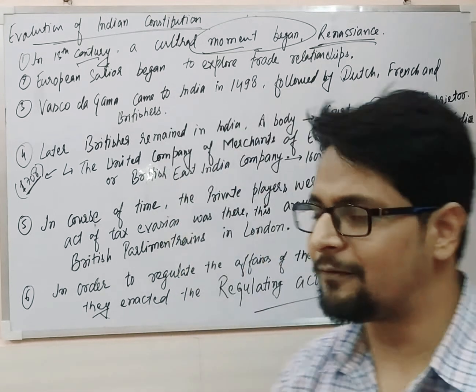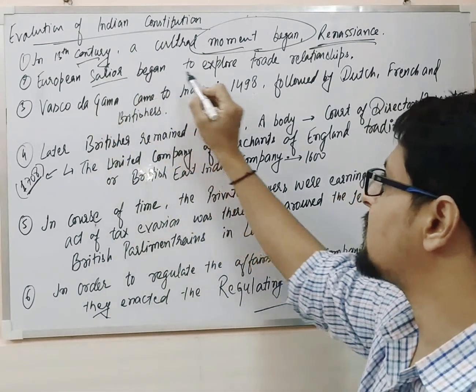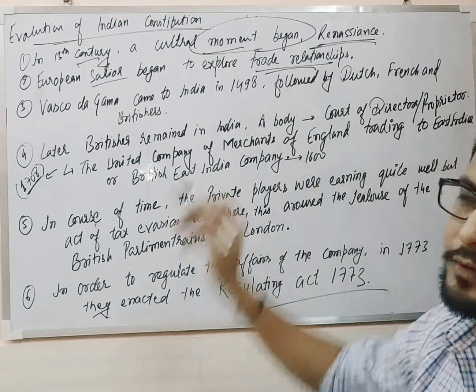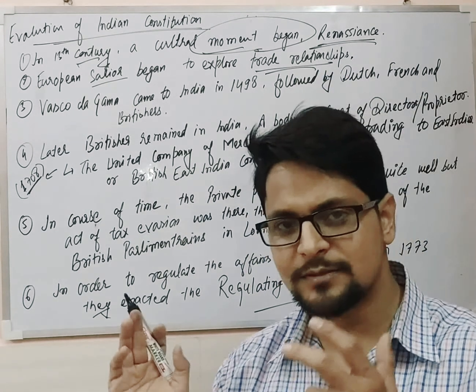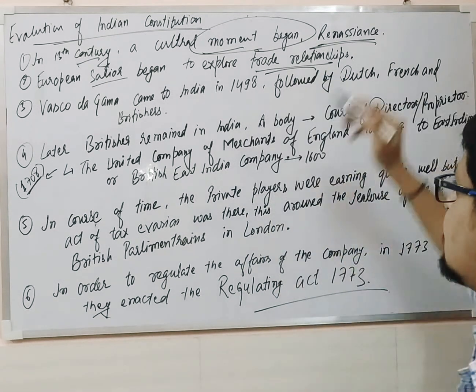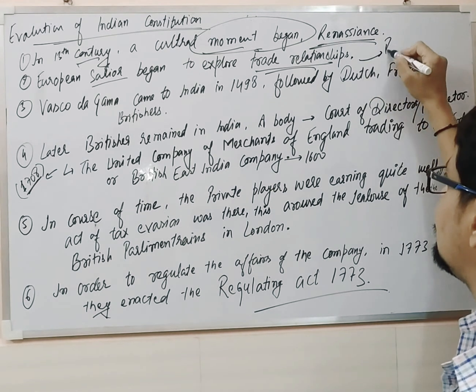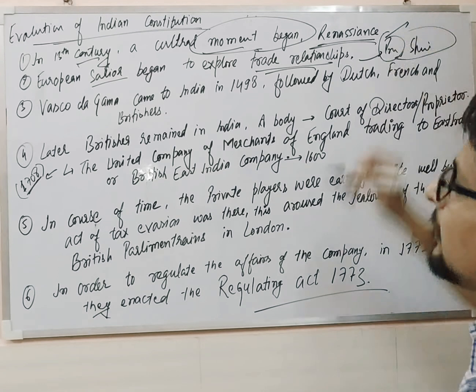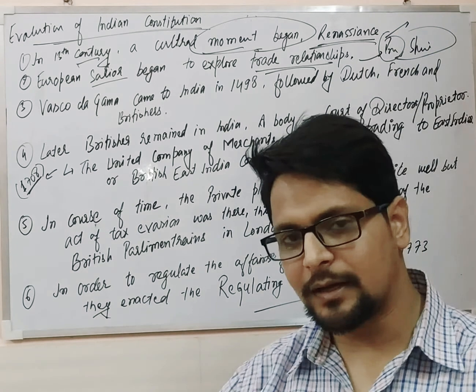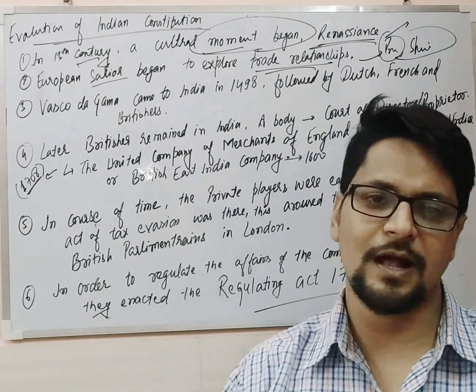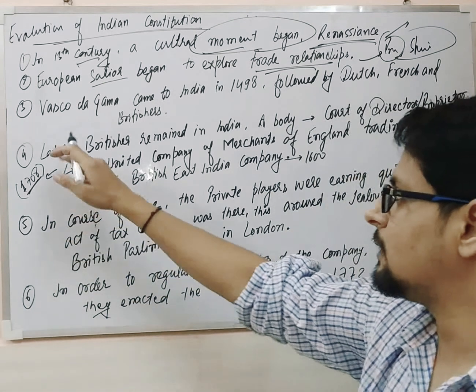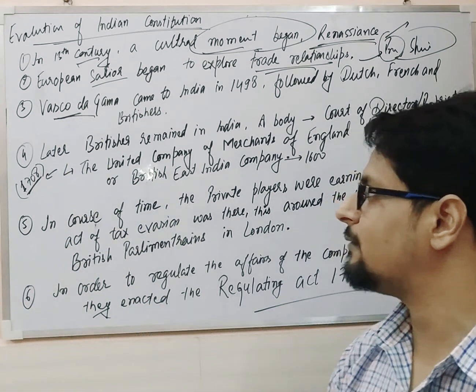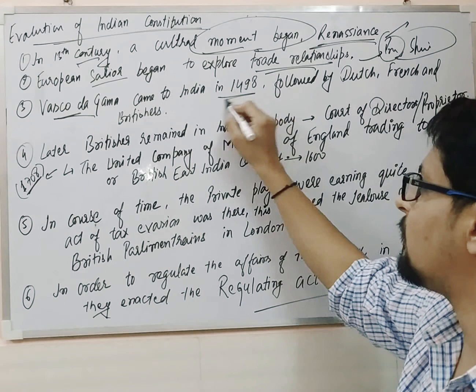Let's see what happened after that. European sailors began to explore trade relations with a number of areas. So they came to this part of the world, the eastern part. A few Europeans, Portuguese and Spanish, and the Portuguese reached India. Apart from the Portuguese, a number of other Western Europeans also reached India. After the Portuguese, the first person who reached India was Vasco da Gama. He came to India in 1498.